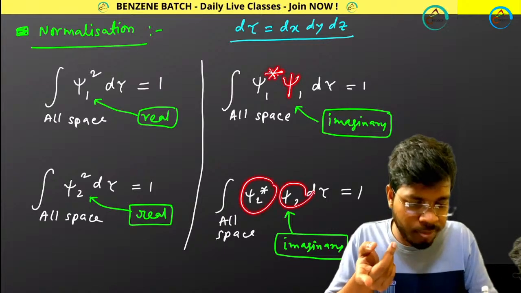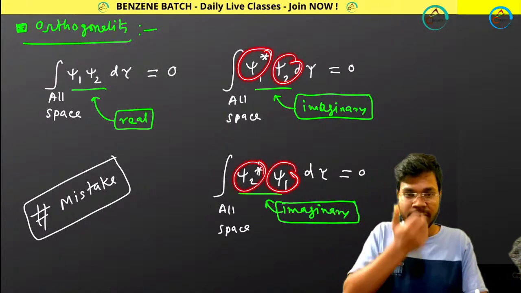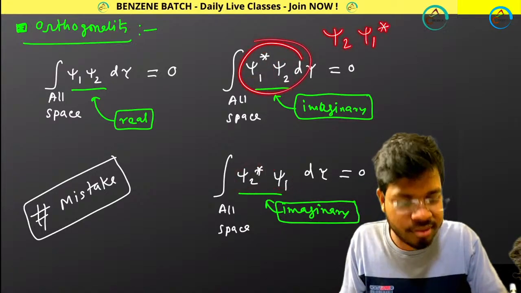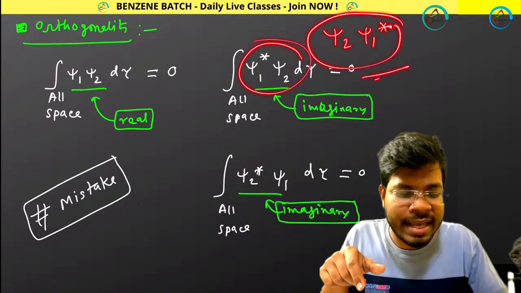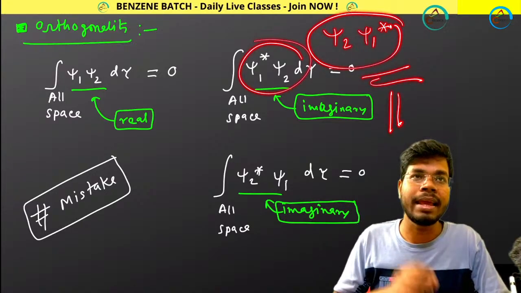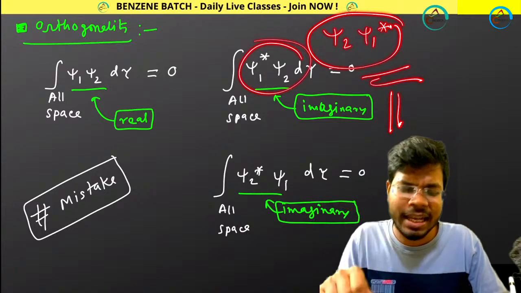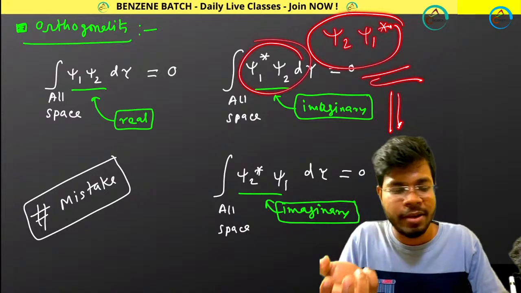Complex conjugate, then normal. Do not put psi2 and psi1 star. I am not saying that it is wrong, but it is the wrong convention.